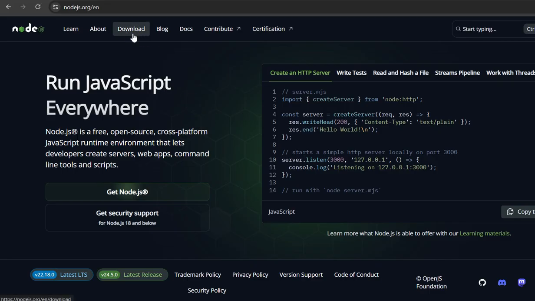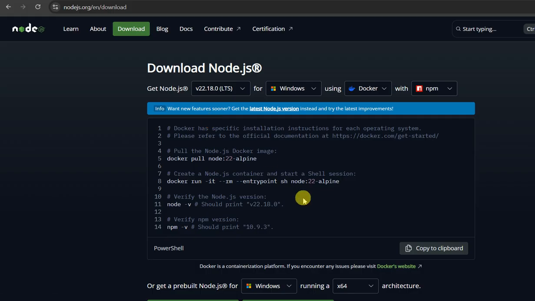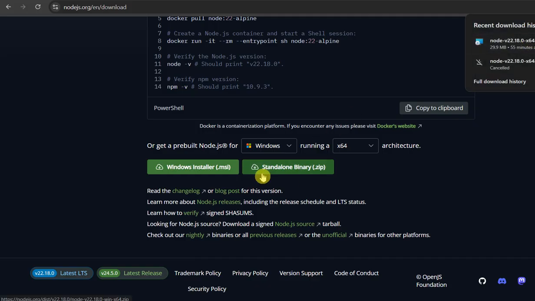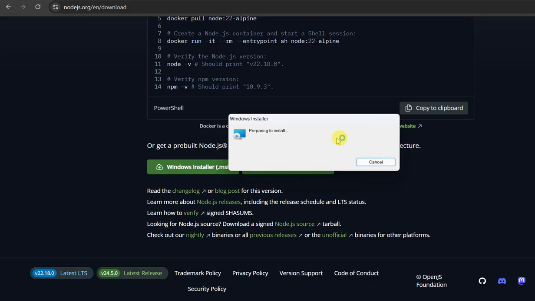Go to the top menu, click the download option, and come to the bottom and choose the operating system. My operating system is Windows. We select Windows, and here we click on the Windows installer. We have already downloaded the installer, so we can go and install the software.